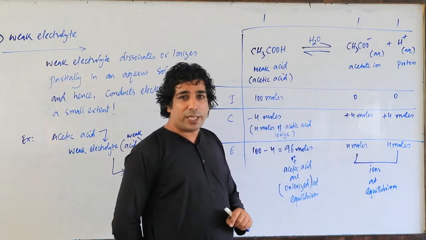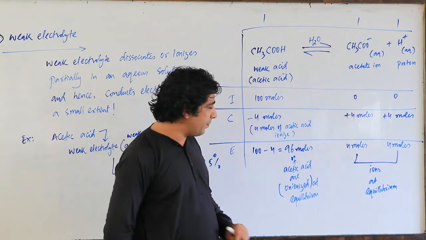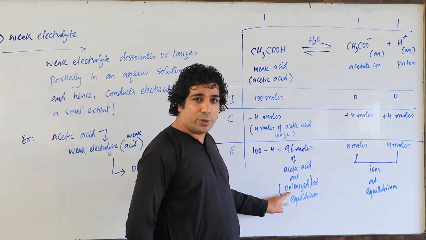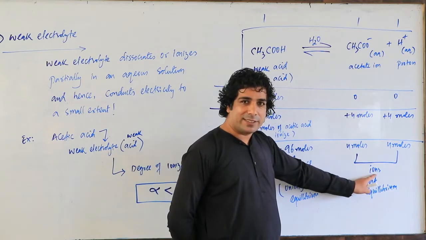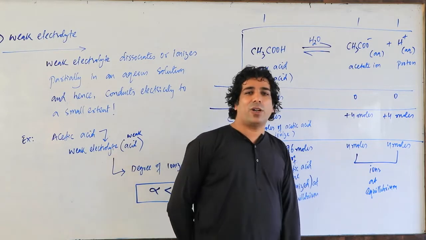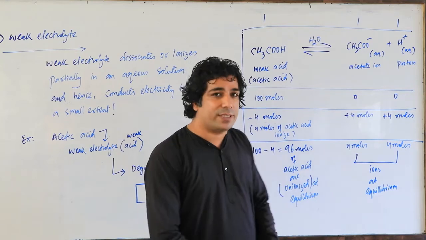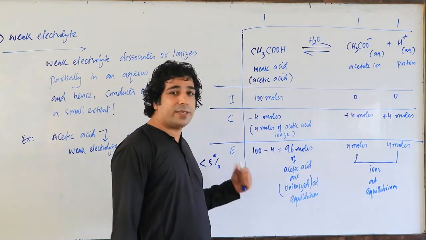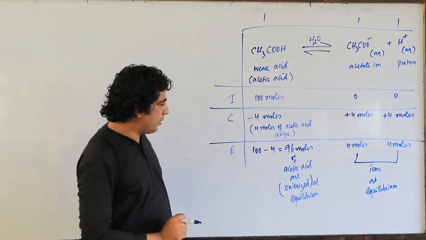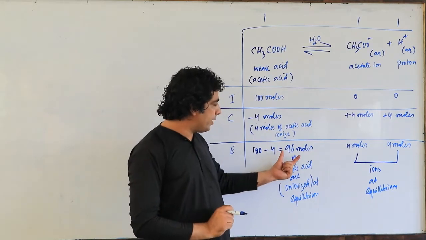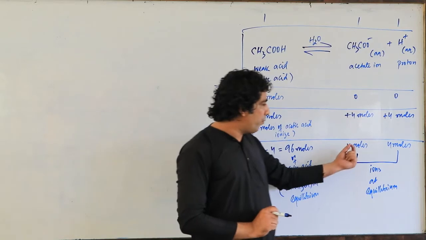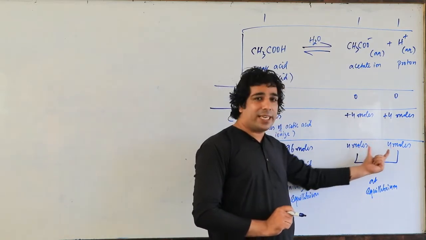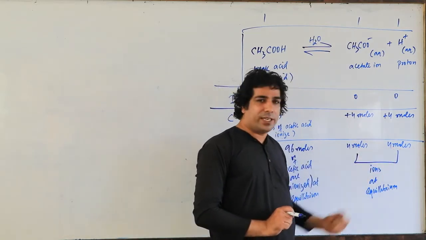Now if I tell you that equilibrium is established between unionized molecules of acetic acid and ions of acetic acid, yes or no? And this is called ionic equilibrium, my dear friends. Please make note of this, and I will write down the definition. Now you got to know that 96 moles of acetic acid are unionized, and 4 moles of acetate ion and 4 moles of proton are present at equilibrium.